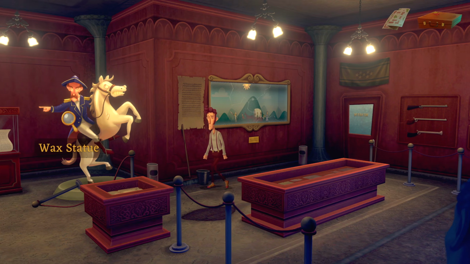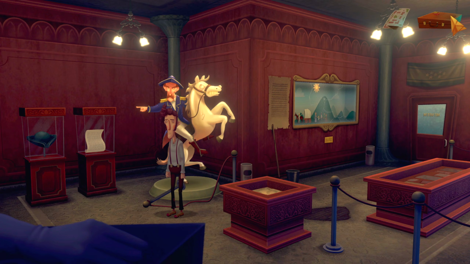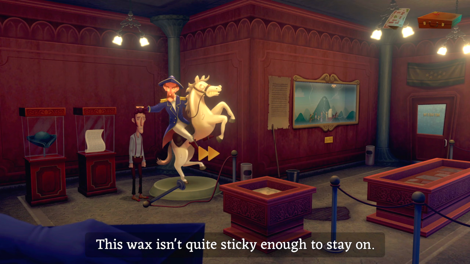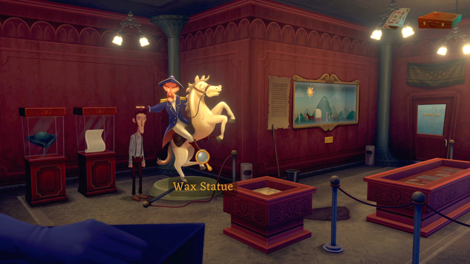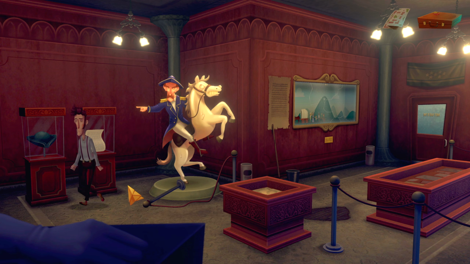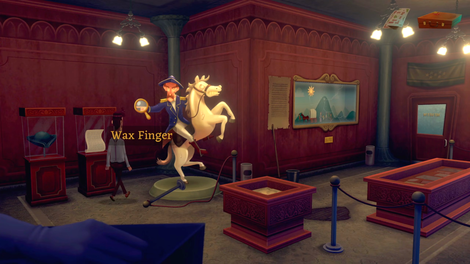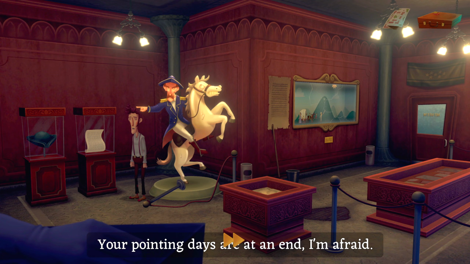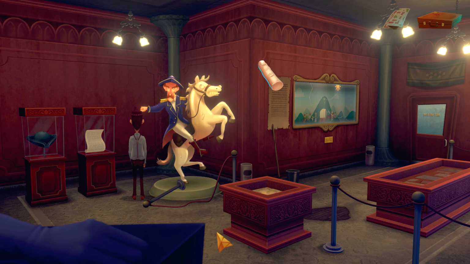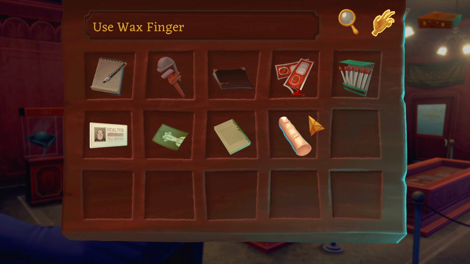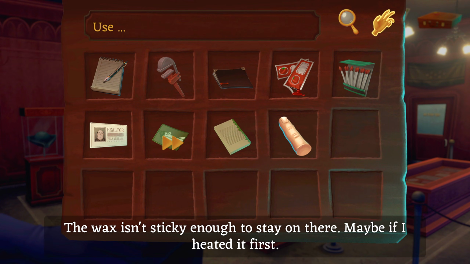So there's some very, very sticky wax, right? Let's see. Maybe I could use my photo with the wax? This wax isn't quite sticky enough to stay on. That finger. Is that why I got the cigar cutter? Hold on. Your pointing days are at an end, I'm afraid. Okay, so now we have a wax finger. Using the wax finger, could we use that on the photo? The wax isn't sticky enough to stay on there.